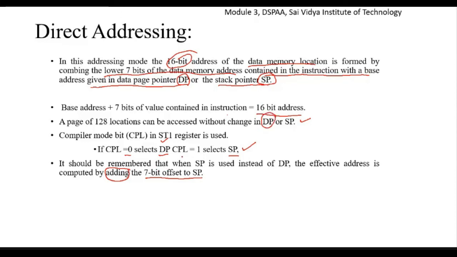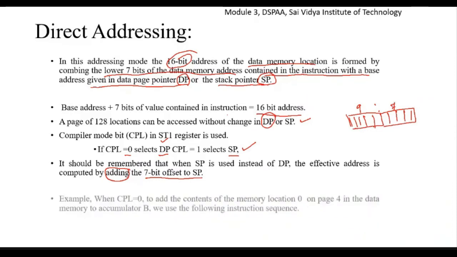Ma'am, what is concatenation? Just appending the bits. So you have 9 bits of the data memory page pointer and 7 bits of the instruction register. So these 9 and 7 bits will be concatenated, that is appended, joined, like padding with 0. Just these two data will be combined. So no addition takes place when the CPL bit is equal to 0, when the data memory page pointer is involved in the direct addressing calculation.